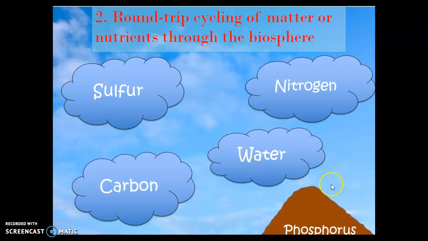Now, the phosphorus cycle is unique here. If you notice, nitrogen, water, carbon, sulfur, they all have little clouds with them, and then the phosphorus is just a pile of rocks. That's because the phosphorus cycle does not have an atmospheric component. I've noticed a lot of test questions that love to ask which of the biogeochemical cycles do not have an atmospheric component. It's phosphorus. That just means that there's not phosphorus gas in the air. So when we talk about the cycling of phosphorus, it stays in the ground.